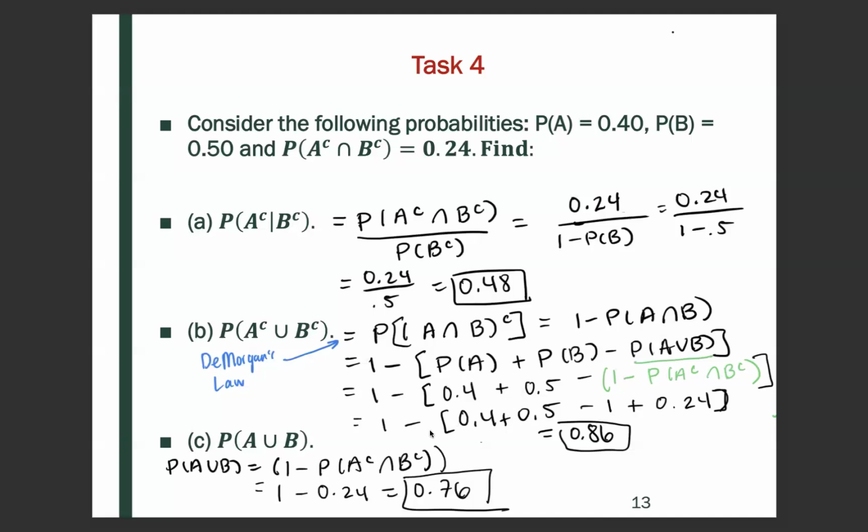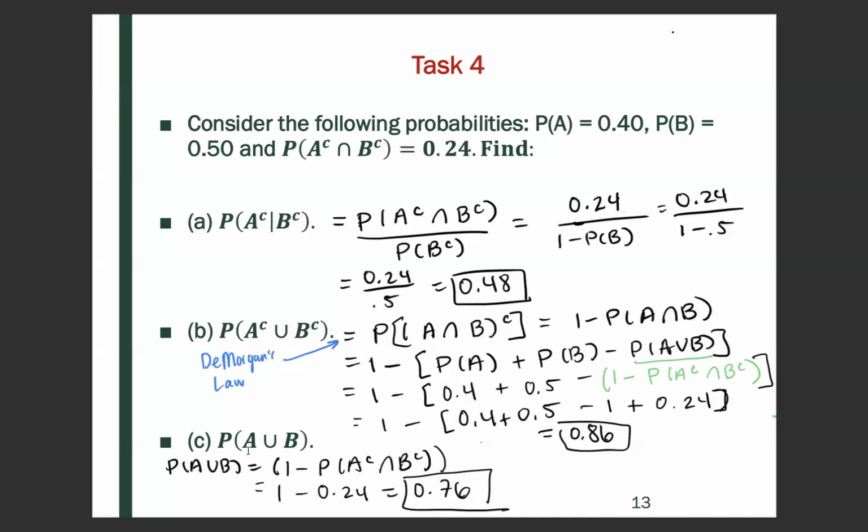So we get 1 minus 0.4, 0.5 was given for the probability of B, then minus 1, and I'm distributing this minus, so it becomes a plus, and the probability of A complement intersect B complement was given to us, which is 0.24. When you simplify, you get